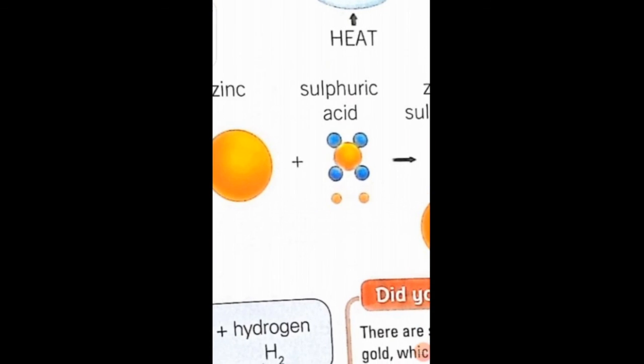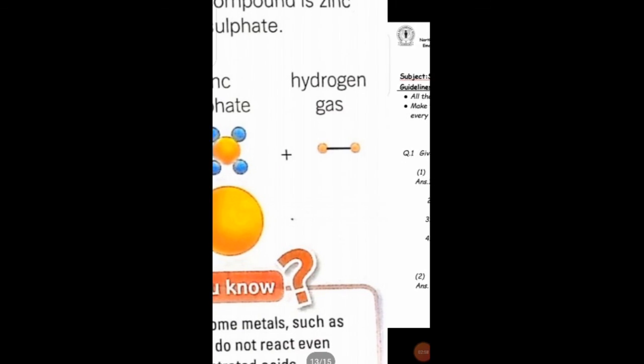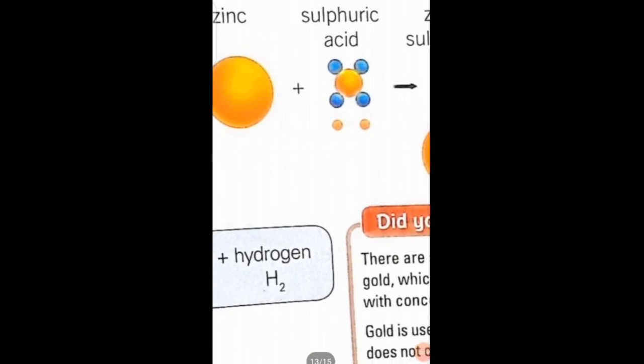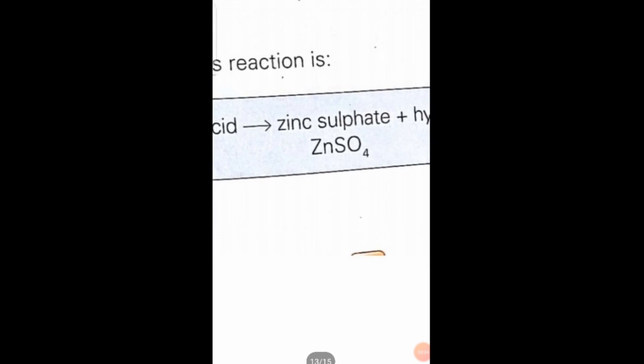Over here you will see the reaction: zinc plus sulfuric acid gives zinc sulfate plus hydrogen gas. This is the reaction. You can write it in this way also: zinc plus sulfuric acid, zinc sulfate plus hydrogen. This is the reaction which is taking place over here. This is the neutralization reaction.